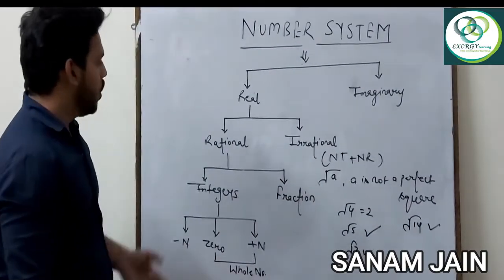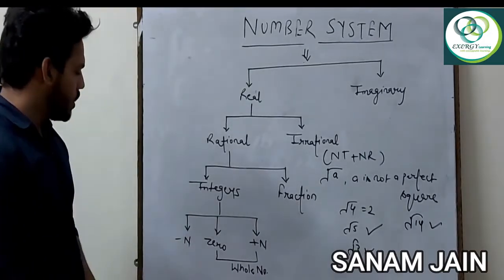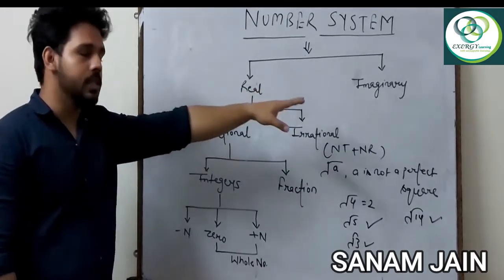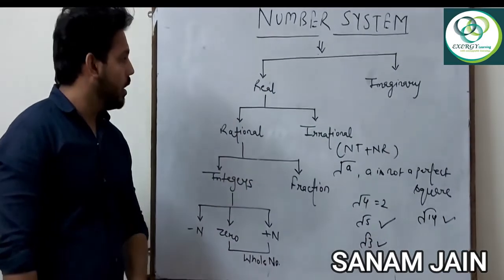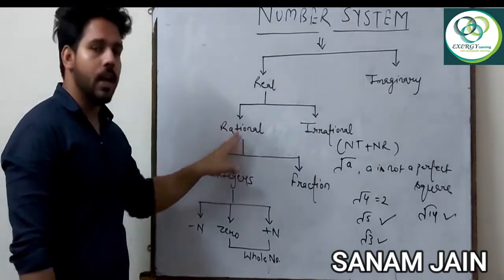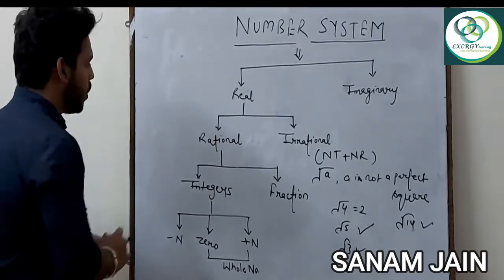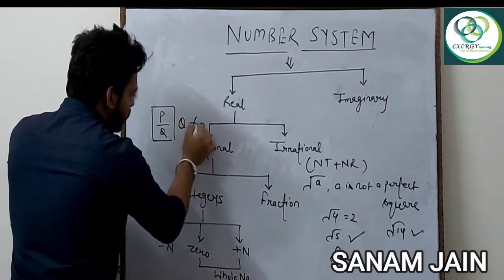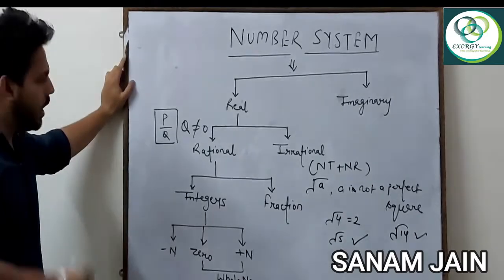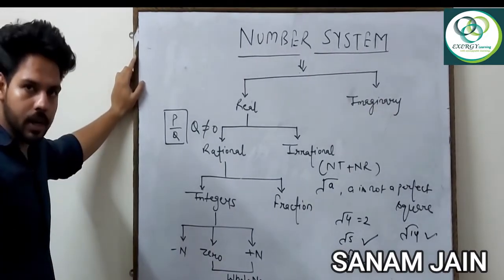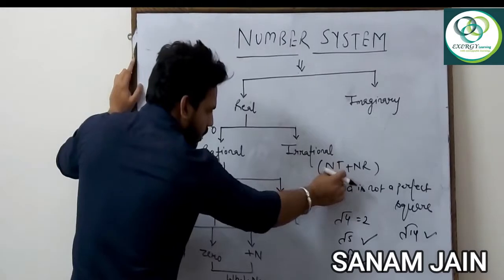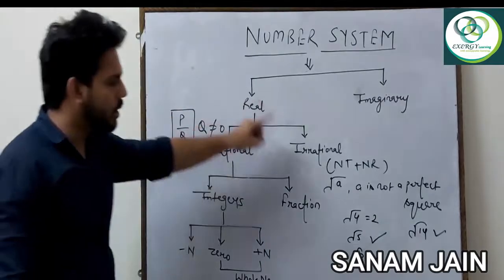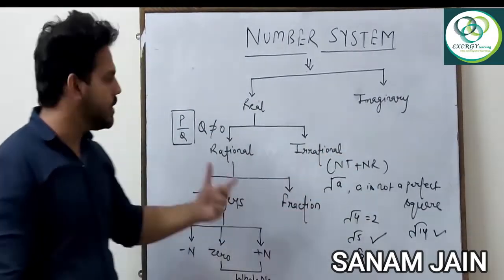Okay. So I am going to conclude everything right now. First of all, real numbers. The number system can be divided into two parts, real and imaginary. Further I will discuss the imaginary part. So real numbers are divided into rational and irrational numbers. A rational number is always represented in the form of p by q, and in this q is not equal to 0, right? If the number is given in the form of decimal, except this condition, the number will be rational. That means if the number is non-terminating, non-repeating, then it is irrational, otherwise it is rational.